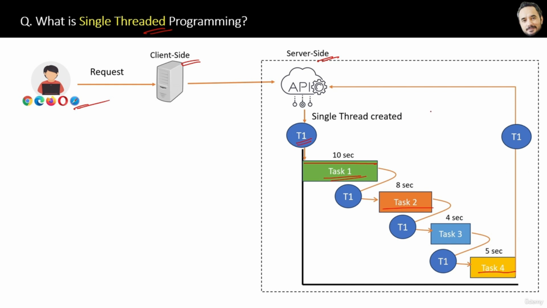Now this is simple, straightforward, single threaded programming, and it's synchronous programming because here tasks are executing one by one and one task is waiting for the previous task to be completed, right? But in Node or JavaScript, we can achieve asynchronous programming even with a single thread, and that I will explain in the upcoming question.